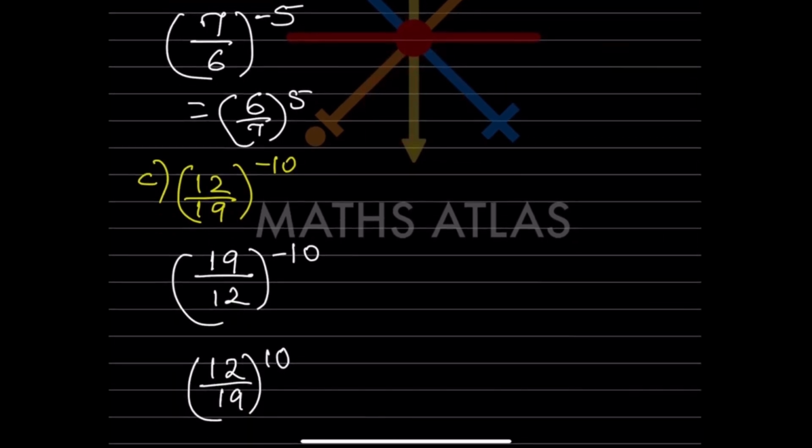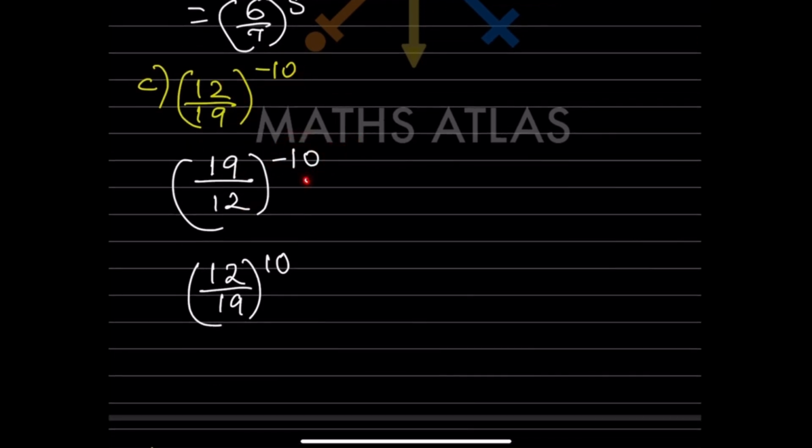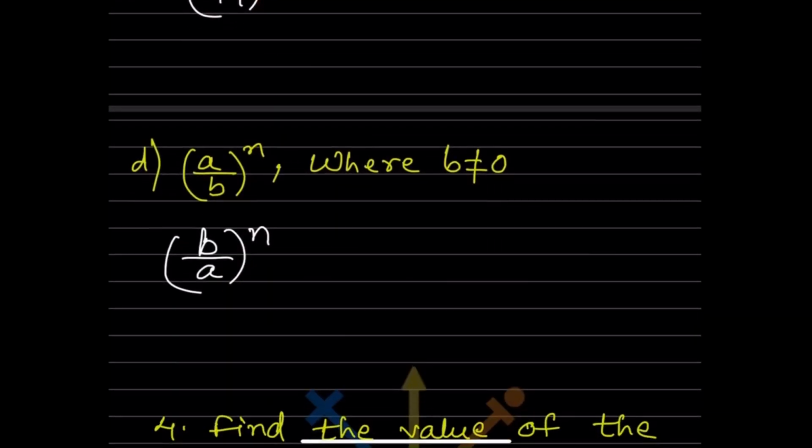Now here first thing we are going to take the reciprocal, means that will be 19 by 12, and this is going to be minus 10. But now this is negative, so we are going to make it positive. So this is going to get flipped over. So that will be 12 by 19 raised to 10. So this is positive now.